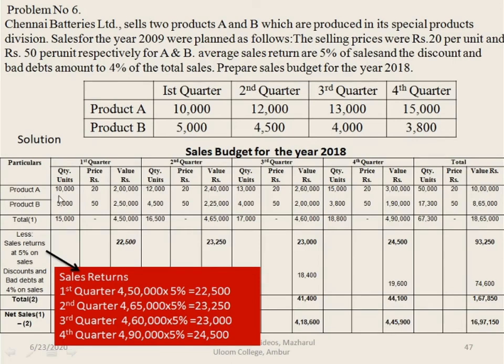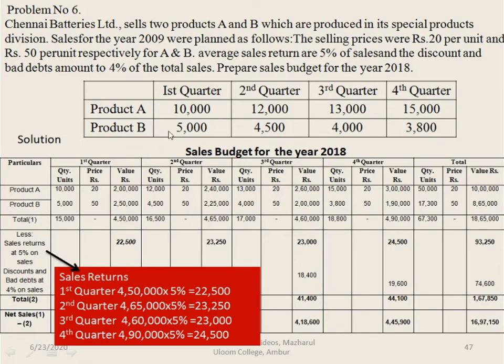Product A, 10,000 for the first quarter. We'll write the price as well, 20 rupees per unit. So 20 rupees, 10,000 into 20 is 2,00,000. In second quarter it is 12,000. The price is common, so here 20 rupees, 13,000 into 20, 15,000 into 20, and 50,000. Total of 10,000 plus 12,000 plus 13,000 plus 15,000 gives you 50,000. The price is 20.